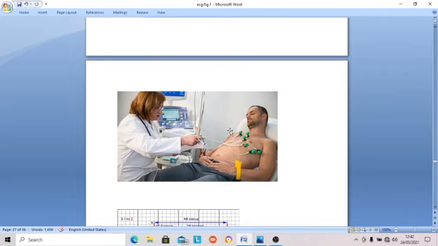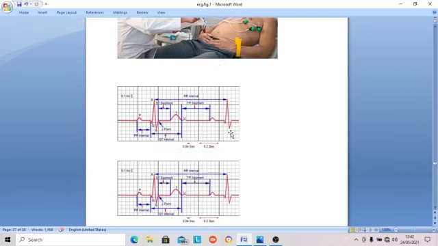That part of the chest wall which is overlying the heart is called the precordium. This is V1, fourth intercostal space on the right side. V2, fourth intercostal space on the left side near the sternal border. This is V4 in the mid-clavicular line, in the fifth intercostal space; V5 in the anterior axillary line in the fifth intercostal space; V6 in the mid-axillary line in the fifth intercostal space. And V3 is between V2 and V4. These are the chest leads.